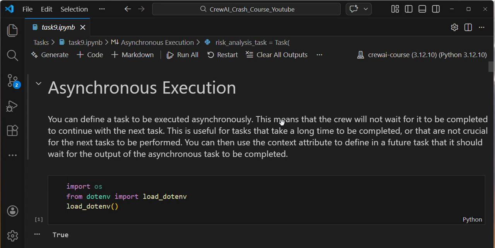In this video, using async execution, the tasks will not run sequentially one after another; they will be independent of each other: task 1, task 2, task 3. In this video I came up with an example, a stock analyzer, with 4 agents and 4 tasks. The first 3 agents and 3 tasks are going to analyze the stock trends.